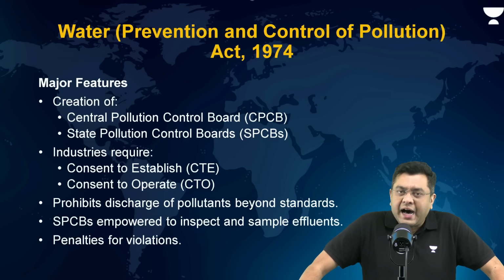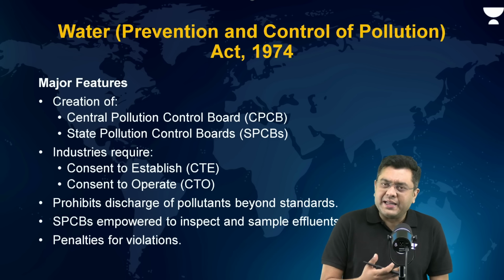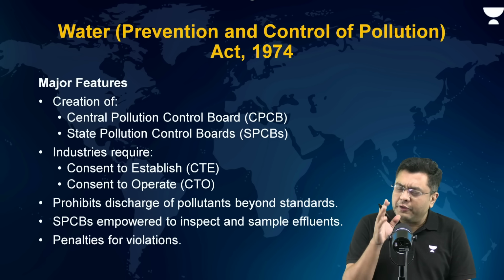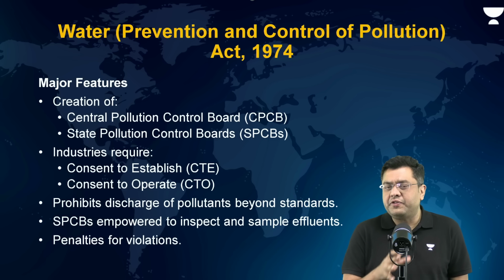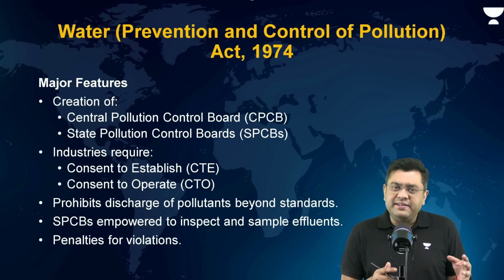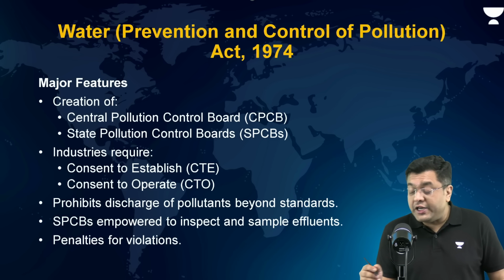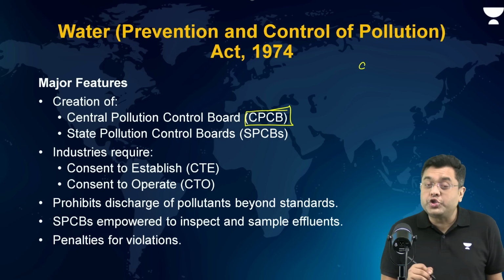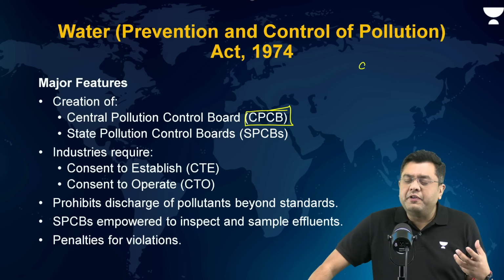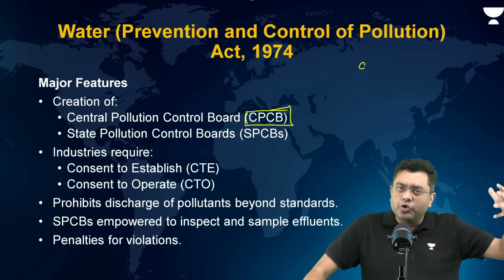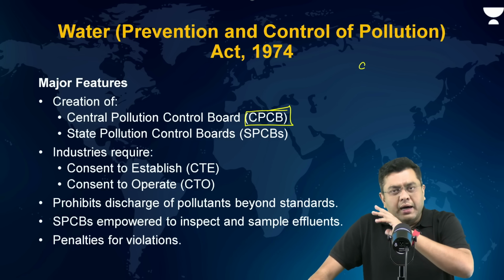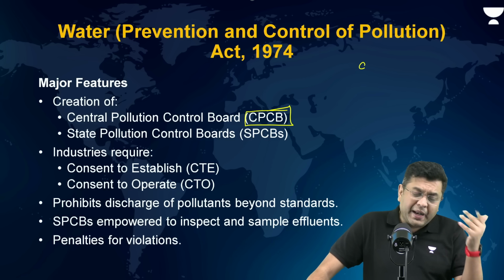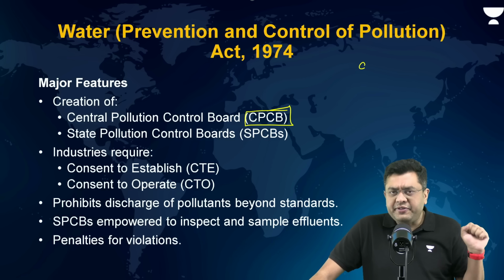Now, after that, the next law which was passed after 1972 was the Water Act 1974. This was one of the first acts to control the pollution levels in the country. The Water Act 1974 also led to the creation of one of the statutory organizations, that is CPCB, Central Pollution Control Board. Eventually, the powers of CPCB were increased to control air pollution, noise pollution, and all the different types of pollution that would be controlled and monitored by CPCB. Plastic waste management, e-waste management, CPCB runs portals.